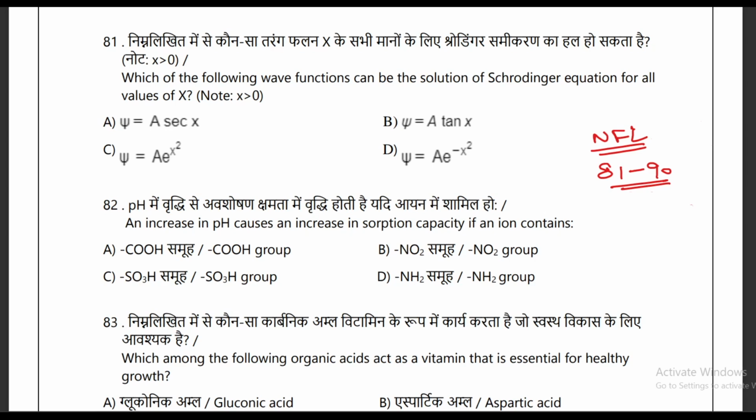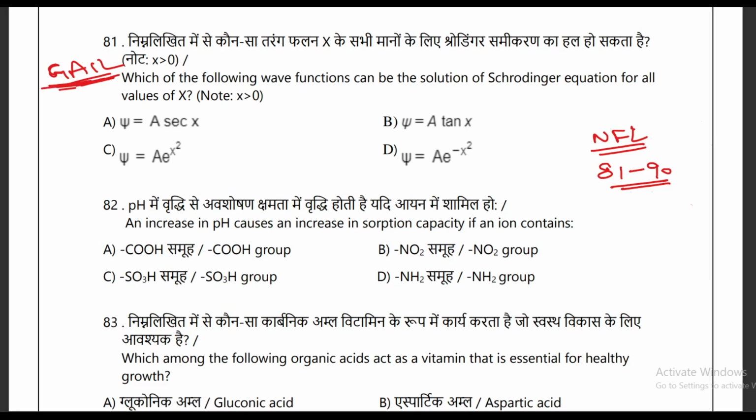And one more thing that I want to tell: GAIL and NFL are both very good and reputed companies, and GAIL conducted an exam yesterday for a similar post, management trainee, and the level of that exam was almost similar.